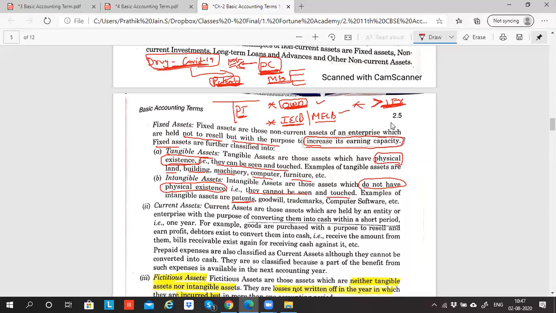But are you able to touch the patent? Unlike land, building, plant, machinery, furniture and all, are you able to physically see the patent somewhere? Hence it is intangible. Are you getting my point?